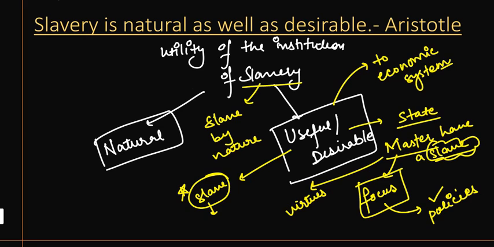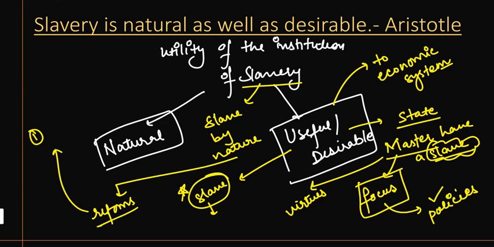Therefore, he has also suggested certain reforms. Like Aristotle says that if a slave develops certain virtues, or develops the virtues of reason and courage, then the master can make him free.